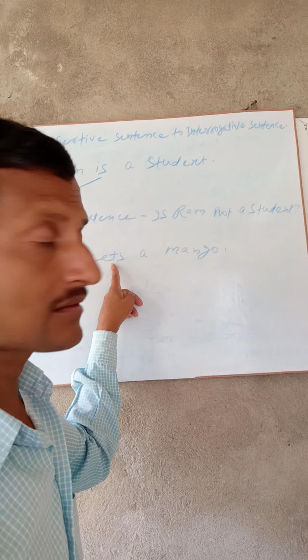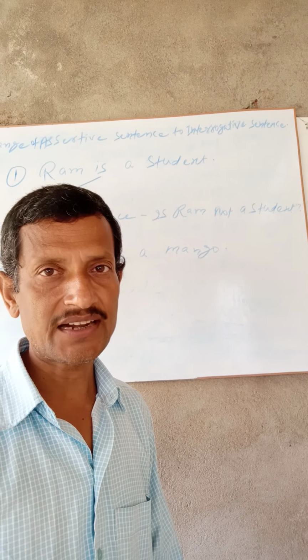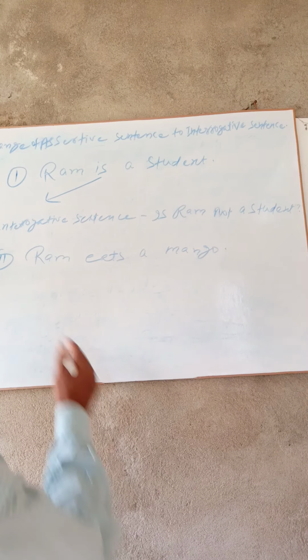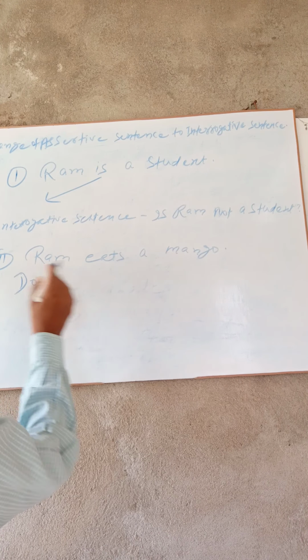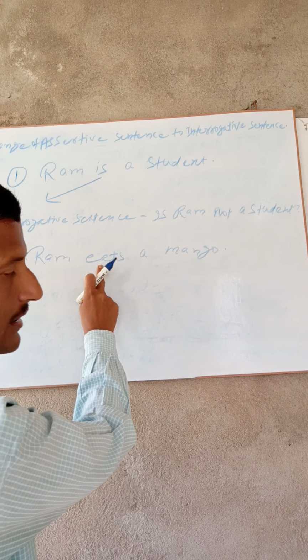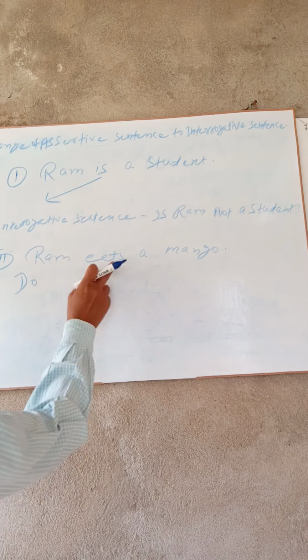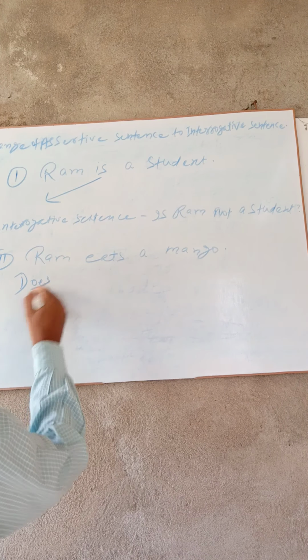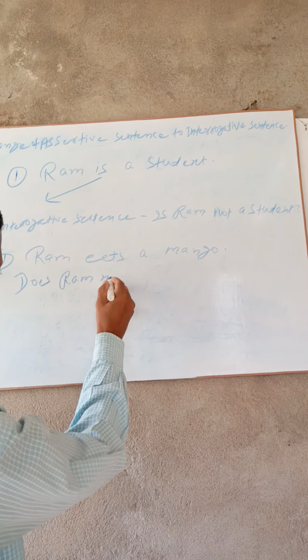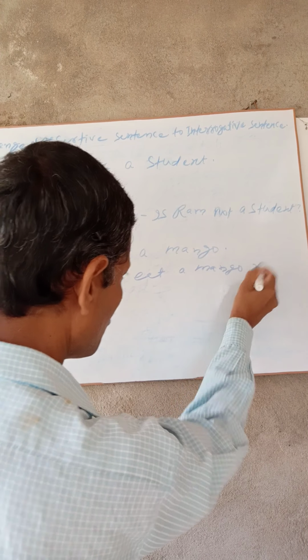In any case, a main verb is not applied before the subject. That is why here we take the auxiliary verb do, because in first, second, third person singular number it takes s or es. There will be do, s will be connected there, and because here is the o, a verb vowel, that is why es comes. Does Ram not eat a mango?